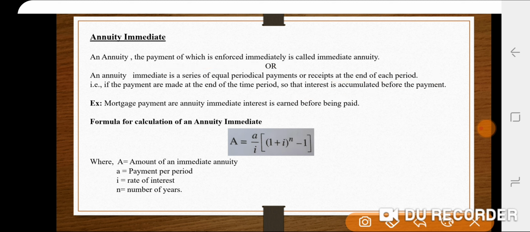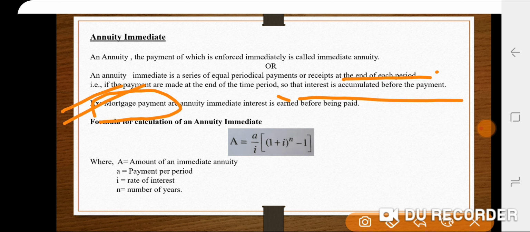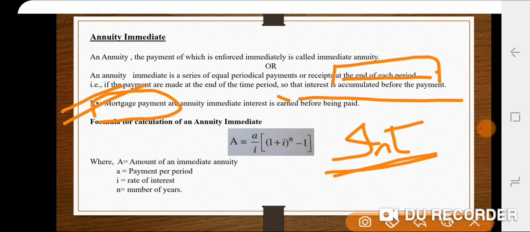You are able to receive the interest before accumulating the payment. To explain this concept, I'm taking an example of mortgage payments. Mortgage, in the sense, if you are pledging any property or any jewelries, you have to make some payments, monthly wise. If you are paying at the end of each period, the mortgager is going to impose interest on it before your payment.